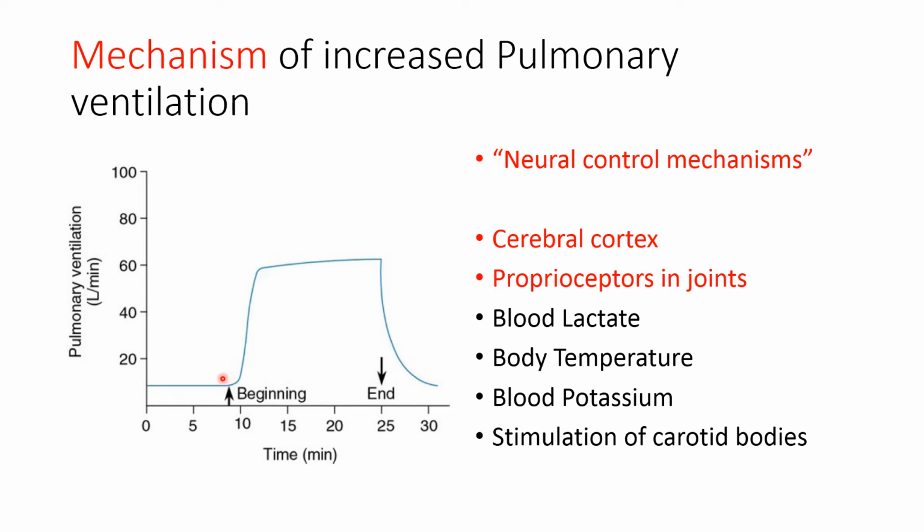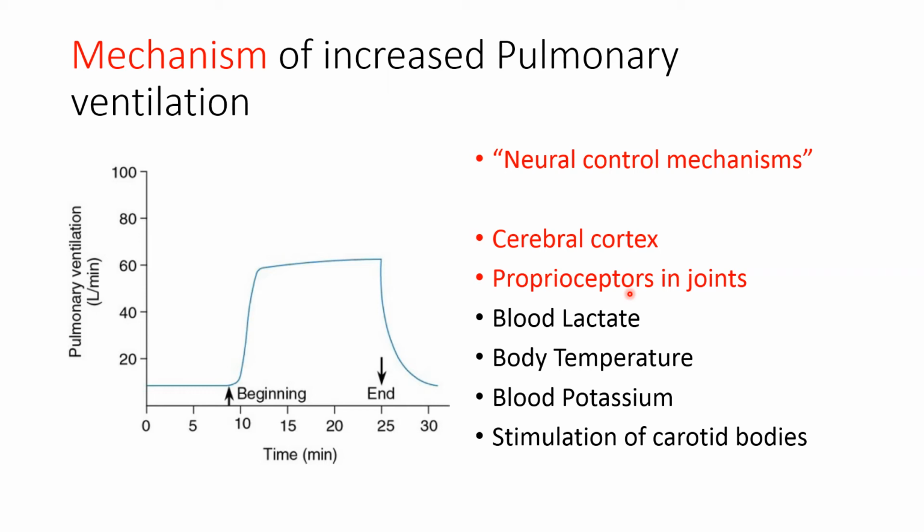Now at the beginning of the exercise, the increase in pulmonary ventilation is mainly because of neural control mechanisms: the increase in sympathetic output by the cerebral cortex as well as the efferent impulses from the proprioceptors in the joints. It increases the pulmonary ventilation at the start of the exercise.